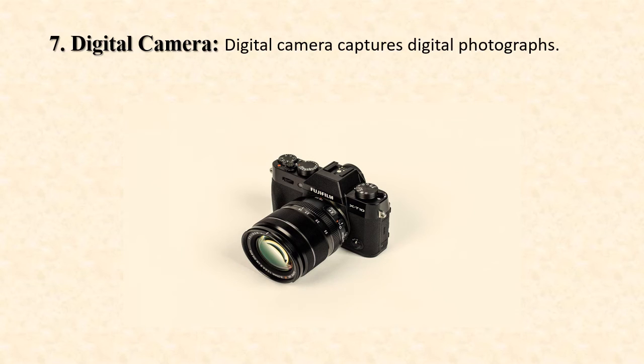Next is digital camera. Digital camera captures digital photographs. Here is the image of a digital camera. Most digital cameras do not directly input data into a computer. They store photographs on a memory card and the photographs can later be transferred to a computer. And modern digital cameras can capture 10 megapixels or more per photograph.